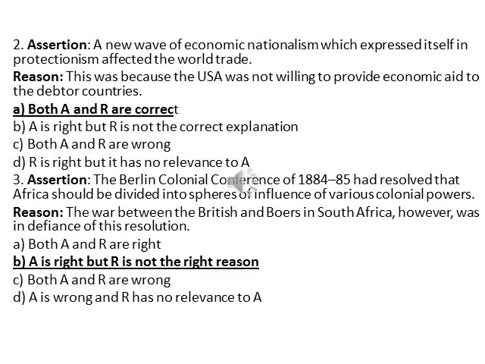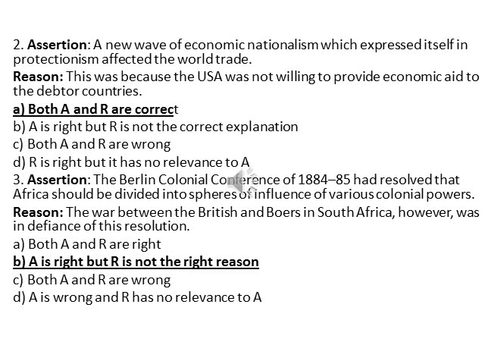Then third, assertion, the Berlin Colonial Conference of 1884-85 had resolved that Africa should be divided into spheres of influence of various colonial powers. That is the fact. But reason, the war between the British and the Boers in South Africa, however, was in defiance of this resolution. It was not the reason. Why was the Berlin Conference held?